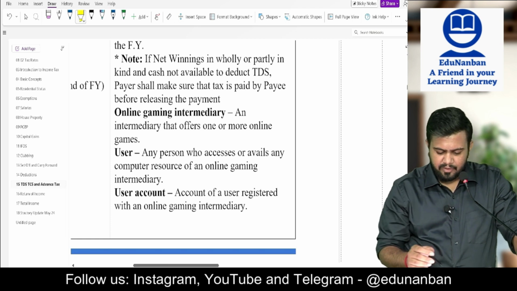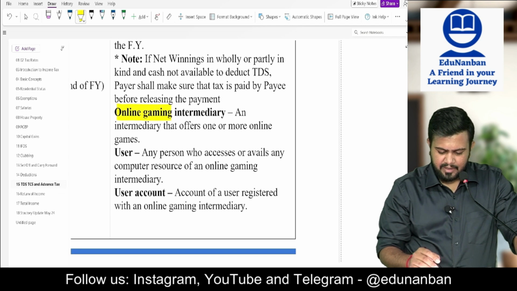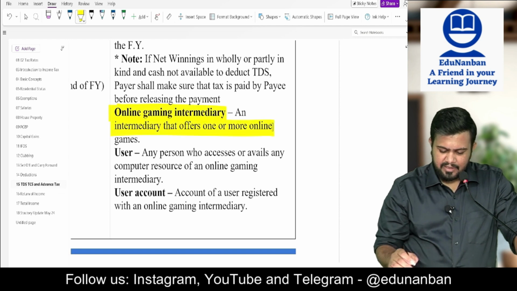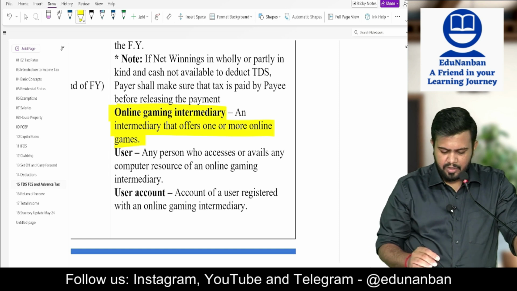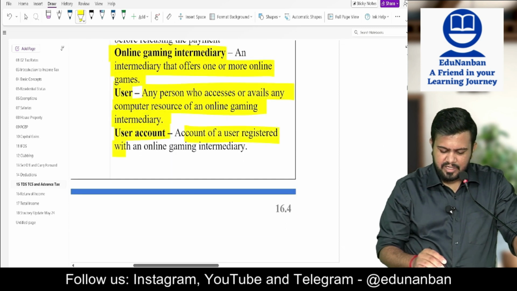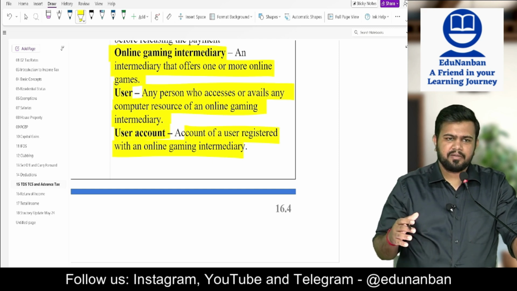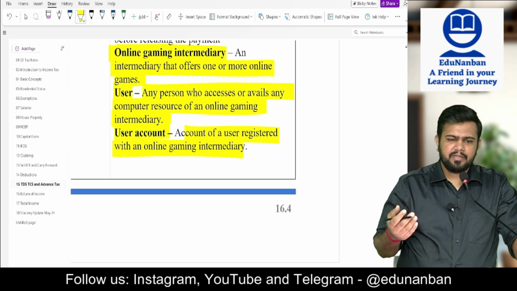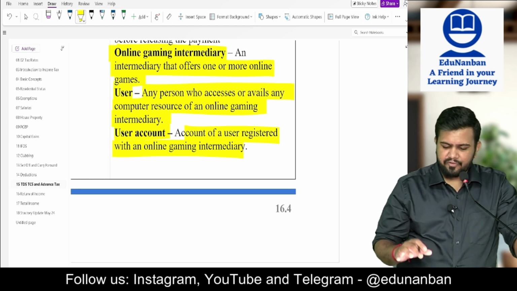Not three types of people, only two types of people. Online gaming intermediary: an intermediary that offers one or more online games, for example, Dream 11. User: any person who accesses or avails the computer resource of an online intermediary. User account: account of a user registered with the online intermediary. So the user is the gamer. The online intermediary is the company, and the user account is the account with the gaming company.